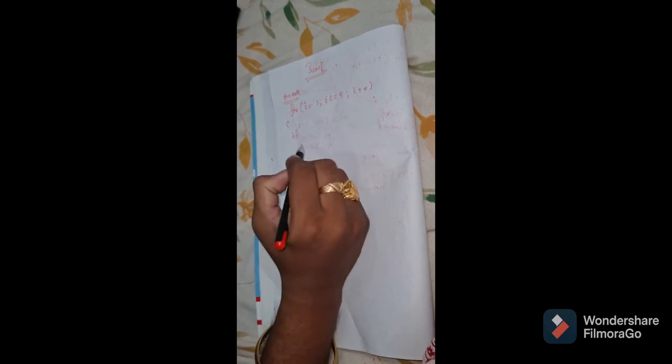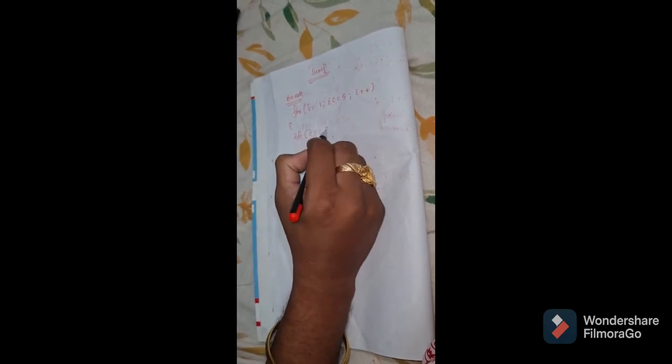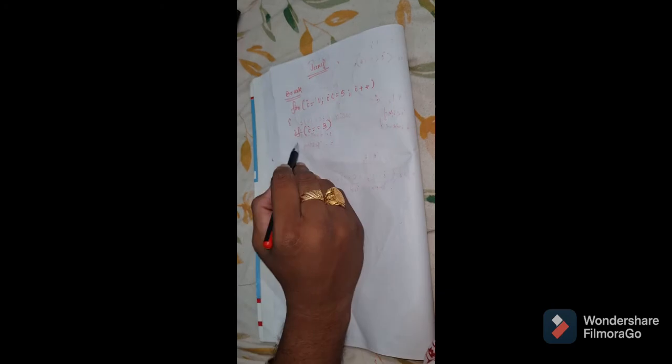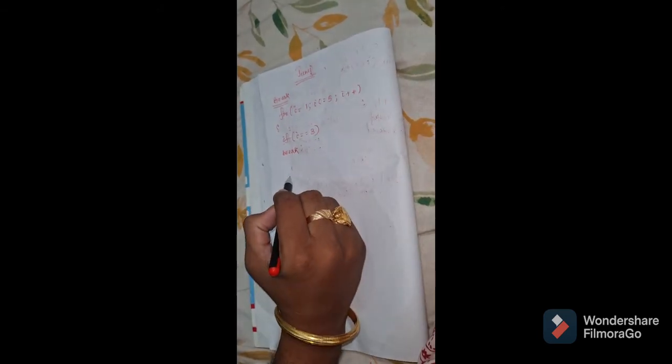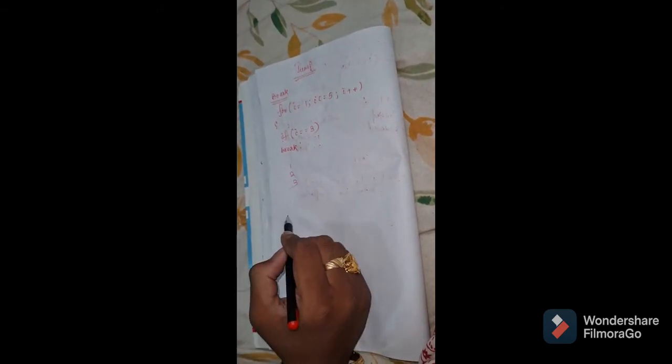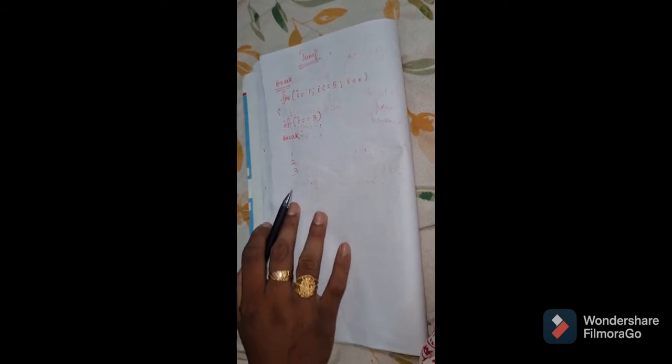So here you would write a condition: if I equal to 3, then you should get out of the loop. So you should use the break statement here. The corresponding output will be 1, 2, 3 rather than 1, 2, 3, 4, 5.